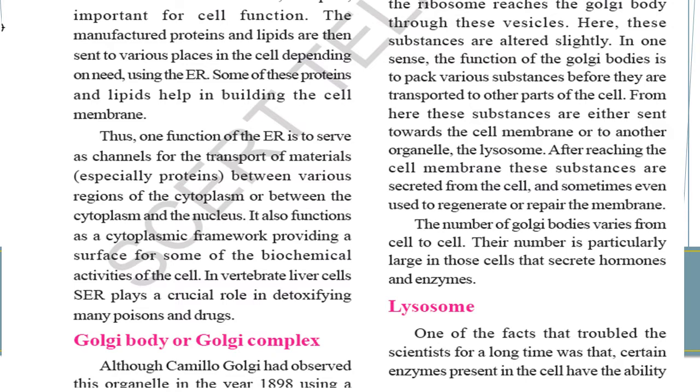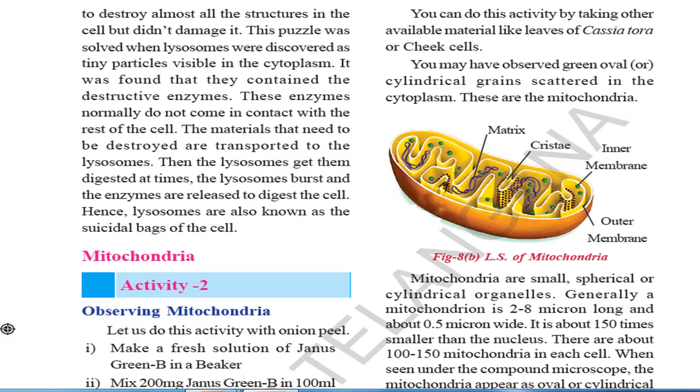Next is the lysosome, children. One of the facts that troubled the scientists for a long time was that certain enzymes are present in the cell which have the ability to destroy almost all the structures in the cell but didn't damage it. This puzzle was solved when lysosomes were discovered as tiny particles visible in the cytoplasm. It was found that they contain the destructive enzymes. These enzymes normally do not come in contact with the rest of the cell.